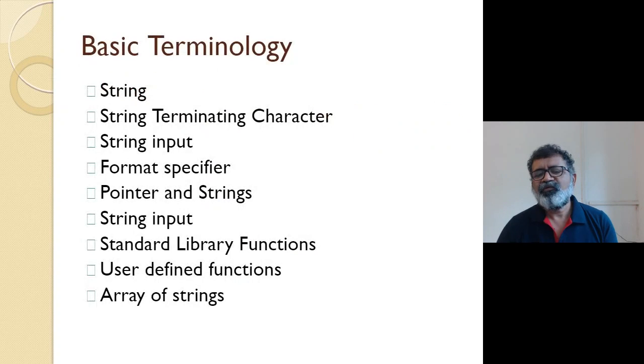So, what will we learn in this chapter? Basically, string. What is the string? What is the string terminating character? How can we input the string? What is the format specifier for printing string?